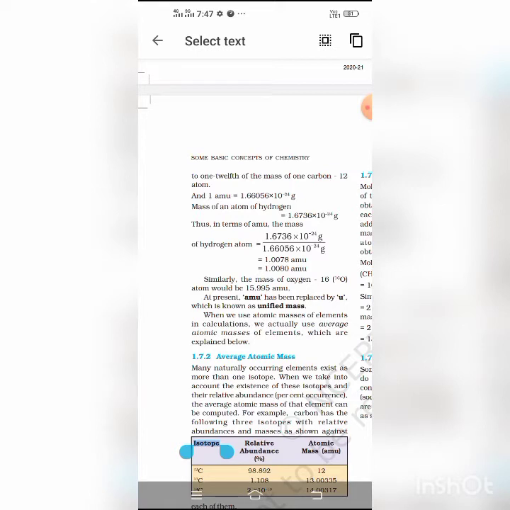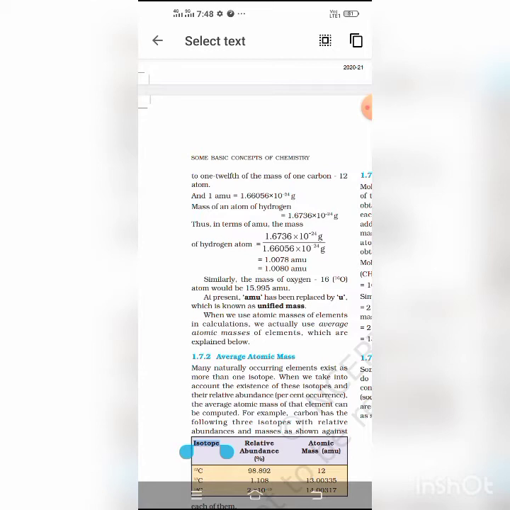An atom is the smallest particle that takes part in chemical combinations, and the mass of an atom of an element is called its atomic mass. So the atomic mass unit is defined as the quantity of mass equal to 1/12 of the mass of an atom of carbon C12.